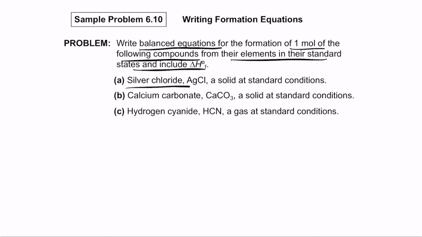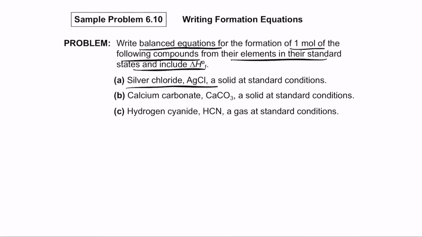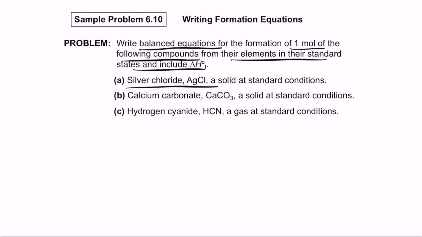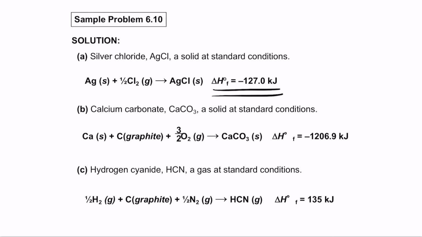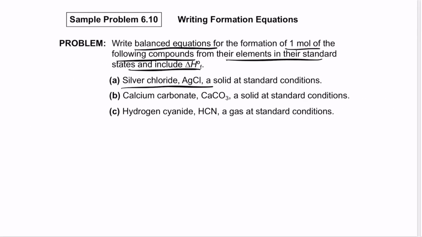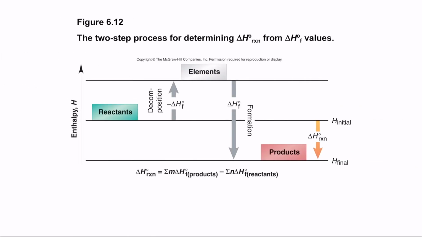So they're asking you for first silver chloride. So first we need to know silver and chlorine. So the silver energy is 0, chlorine it is 121. So add both the values, you get delta HF of minus 127. So remember, the idea here is to make sure that we add both the values. So when you add them, you have to take into consideration both the values. So use the same principle and you can find out all the other examples as well.